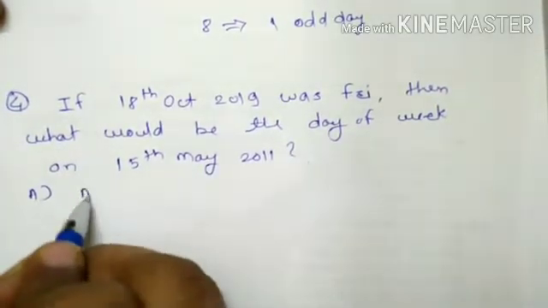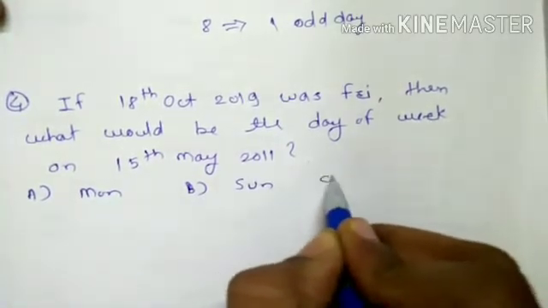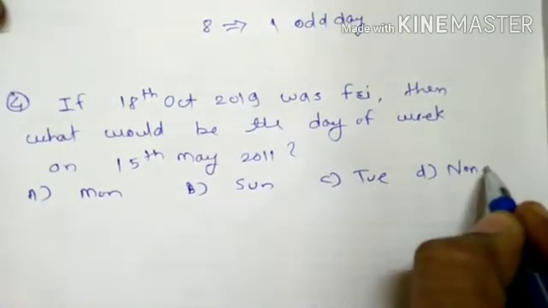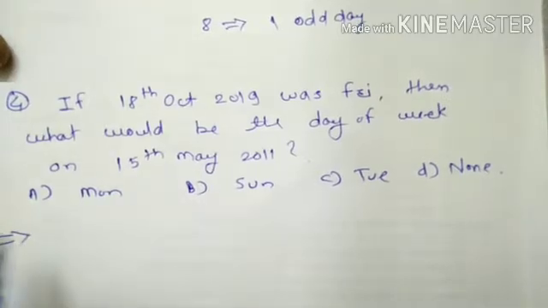Option A Monday, option B Sunday, option C Tuesday, option D none of the above. So, the approach to solve this question: